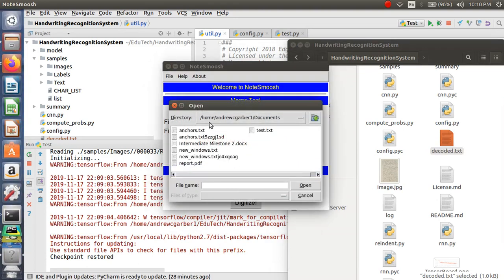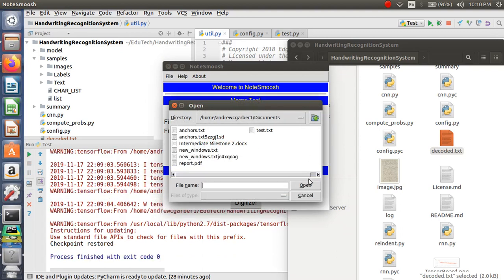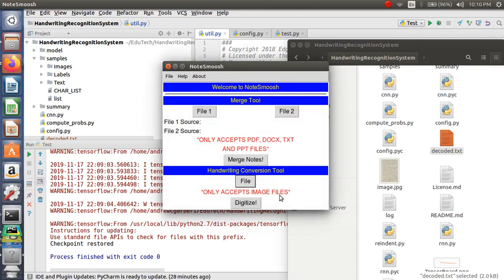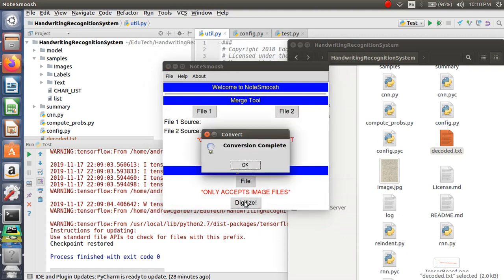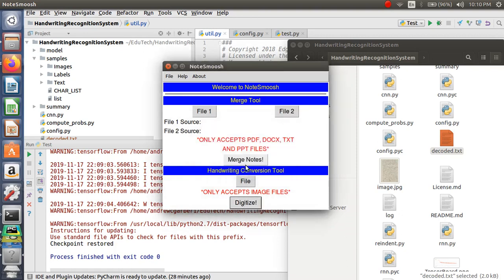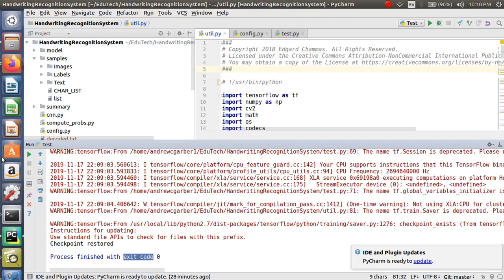So right now this is not doing anything. But eventually you'll be able to open a file name, whichever it is, it would be a JPEG or a PNG file, and then once you've opened it, you can hit this button. It's kind of got tagged with something saying the conversion's complete, but it's not really going anywhere yet. Okay, so we exited with code 0.